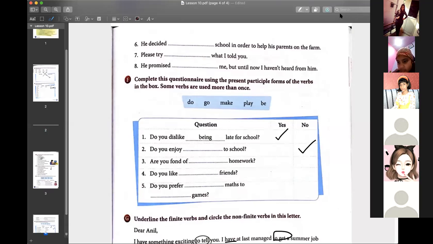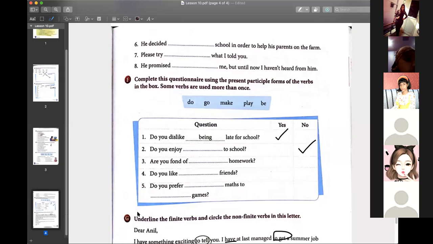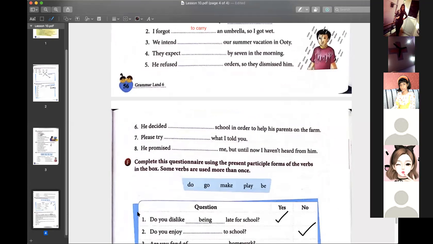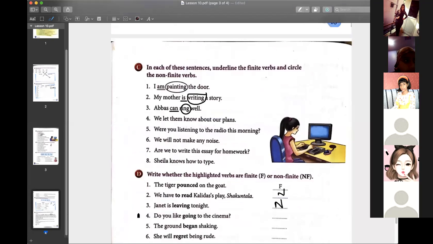Priyanshi, since tomorrow is the last date, you can send me today also. Any other doubt? Yes, ma'am, what will be our answer for the fourth one in E part, C? C is we let them know. Whichever verb is coming after the main verb is your infinitive.